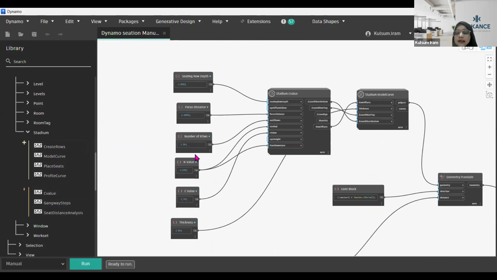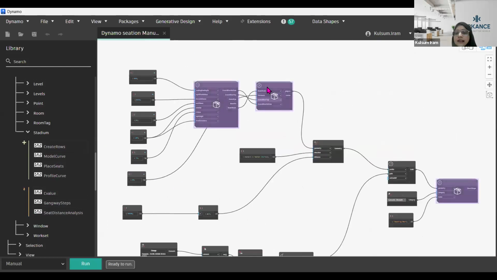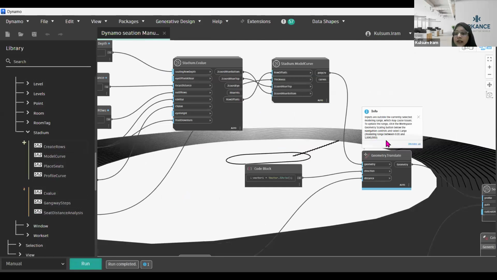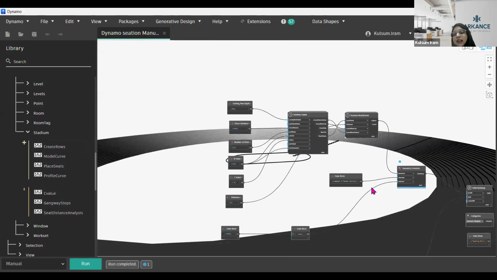After creating all these, now I can simply select this and run. Once I select run, it will create the whole seating layout for me.